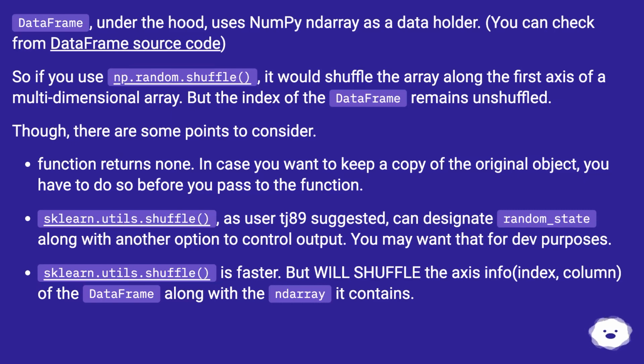sklearn.utils.shuffle, as user TJ89 suggested, can designate random_state along with another option to control output. You may want that for dev purposes. sklearn.utils.shuffle is faster, but will shuffle the axis info, index and column, of the data frame along with the array it contains.